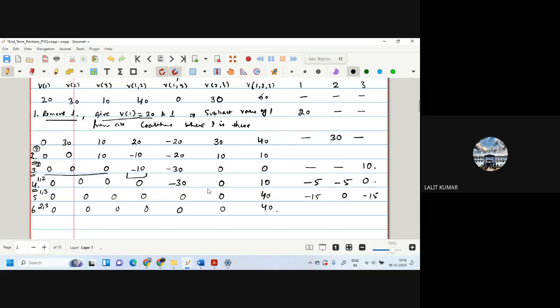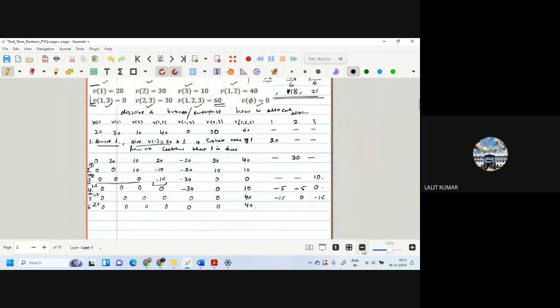So let's check. I think somewhere we have made some error in the calculation. So we can check. So we started V1 20, V2 30, V3 10, V12 40, V13 0, V23 30, V123 60. This is correct. We removed 1. So 0, 30, 10 is okay. 40 minus 20 is 20, this is okay. V13 we removed, we got minus 20, okay. 30 is okay. 60 minus 20, this is okay. And the allocation is okay.